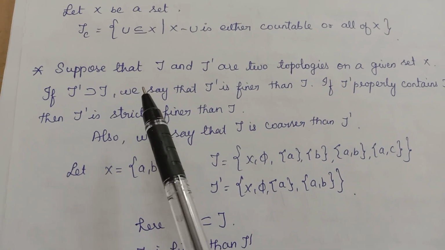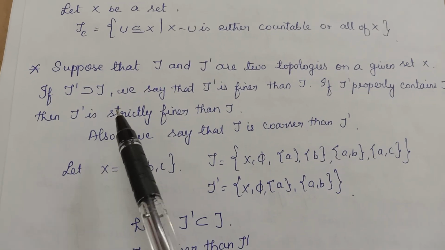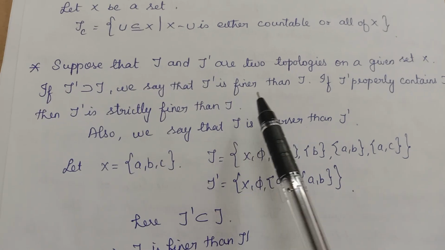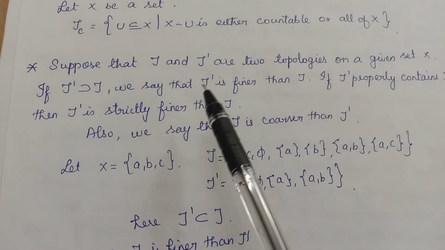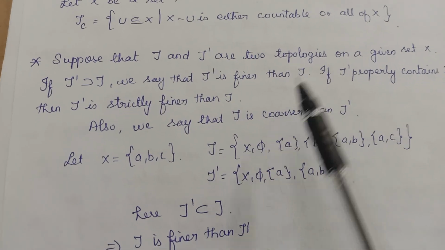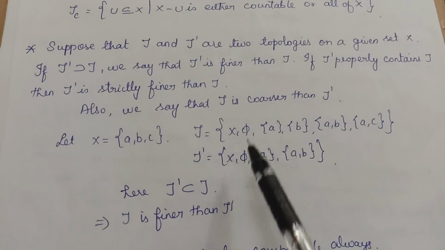If you are comparing elements, we say superset. Here we are comparing collections of sets, so we use the word finer. A finer set is bigger than the coarser set. This is said to be finer and this is said to be coarser. Okay. Right.